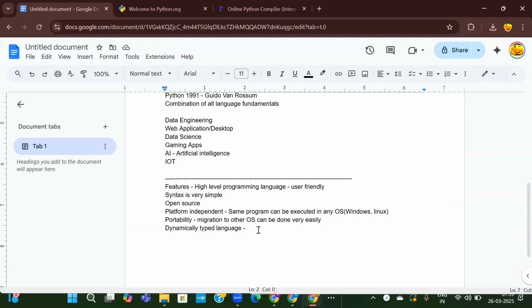In other languages, we have to specify the type of the variable before initializing, as integer or float or string or whatever it is. You have to specify the type of the data. But in Python, it is not required. Based on the values we assign to the variable, the data type will be automatically detected. I will show you dynamically typed language. No need to declare variable types. Auto detected based on values assigned to it.